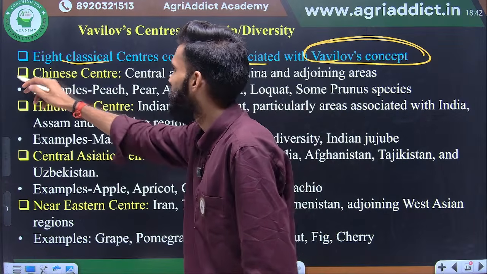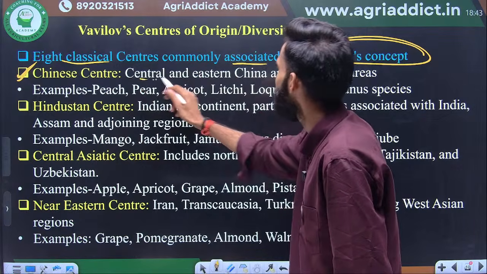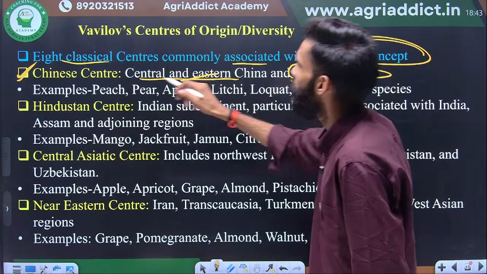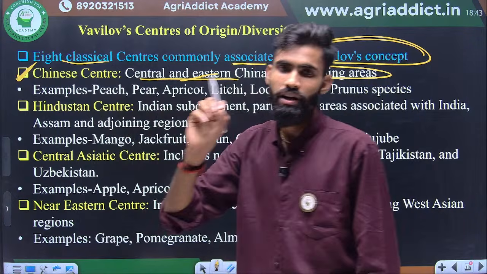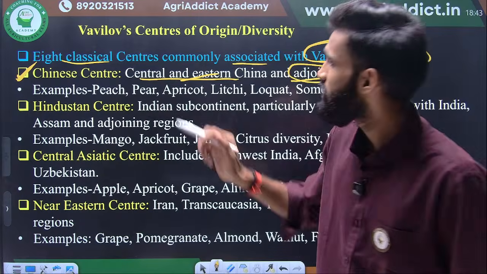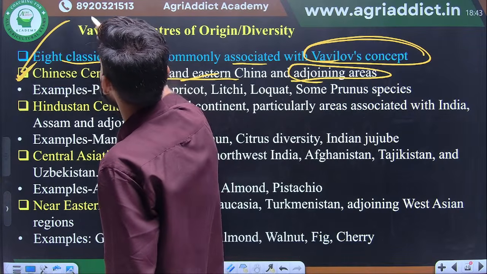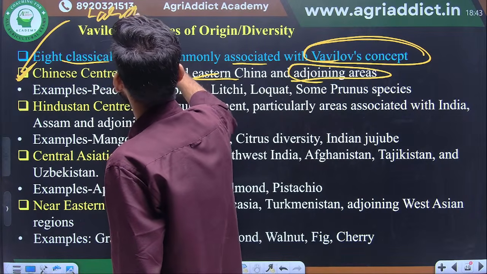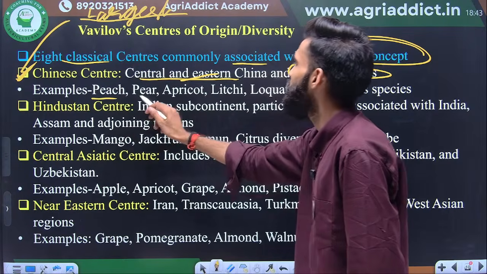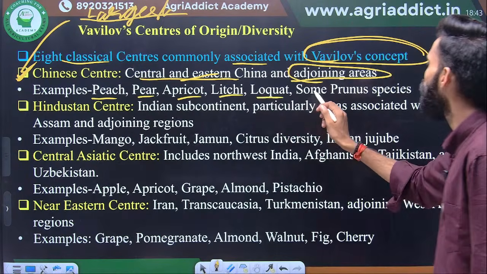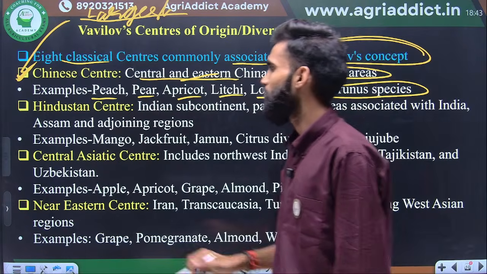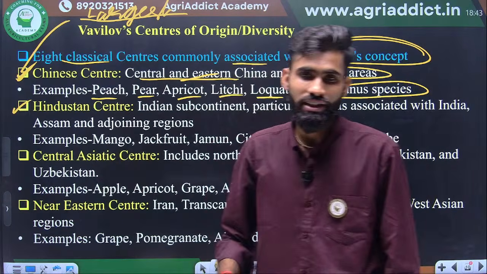First one is the Chinese center. This is central eastern China and the adjoining area. Maximum diversity is present there. If we see, this Chinese center is the largest center of origin. The examples are peach, pear, apricot, lychee, walnut, and some Prunus species, which originated in this Chinese center of origin.